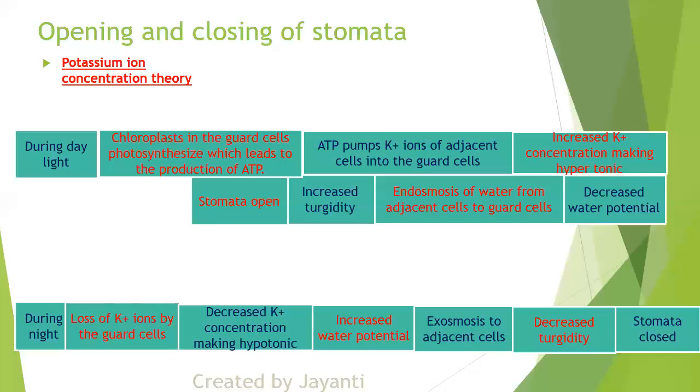So basically, I'll tell you one thing. Chloroplast, when it is exposed to sunlight, is producing ATP. Now there is no sunlight at night. What will happen? The chloroplast will not produce ATP. Meaning, you need energy, no? That energy is not there. Then the ions will not get generated or will not get pulled from the adjacent cells.